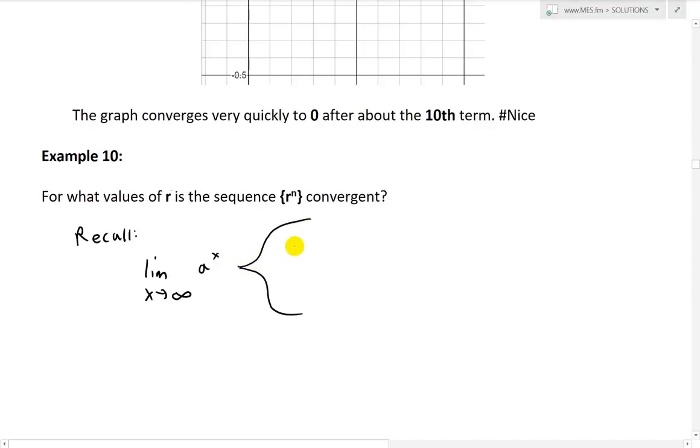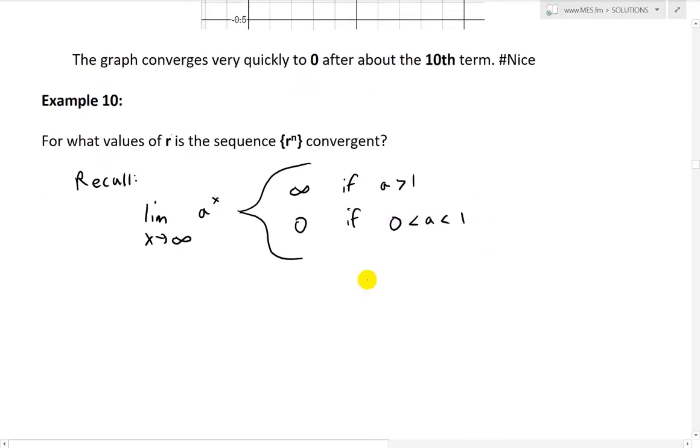This is equal to infinity if a is greater than 1. So if it's greater than 1, then you're going to have a number to the power of infinity, which just keeps going, a larger power, it keeps getting bigger and bigger and bigger, so it approaches infinity. But this equals 0 if we have a fraction a where it's less than 1, but greater than 0.